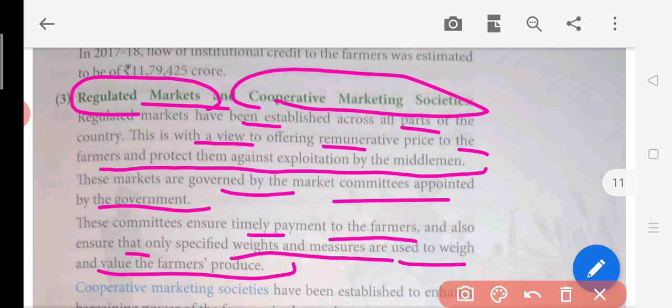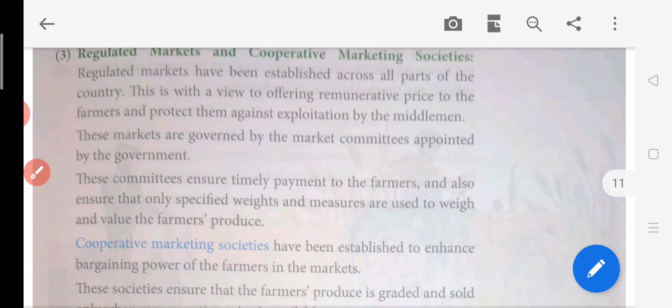Now there will be a person of the government. He'll be coming and checking all this produce when it is sold. There should be no middleman or agent in between. He will be checking that, and also when this produce is weighed, if somebody is measuring the weight of this agriculture product, it will be under the supervision of a government official who will be looking after it. So the market is regulated by them, and this is how the farmer will get good prices for his produce and will not be exploited.